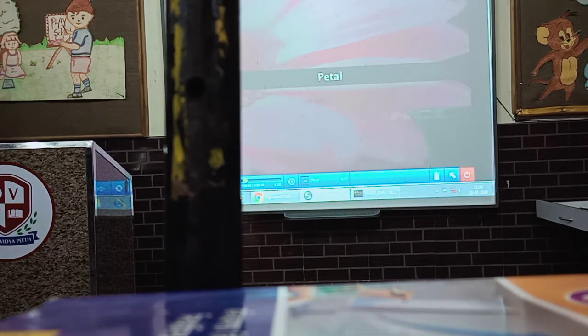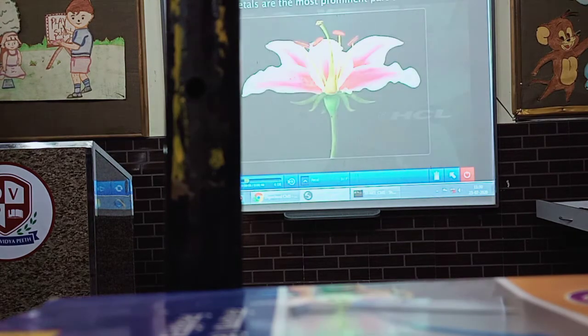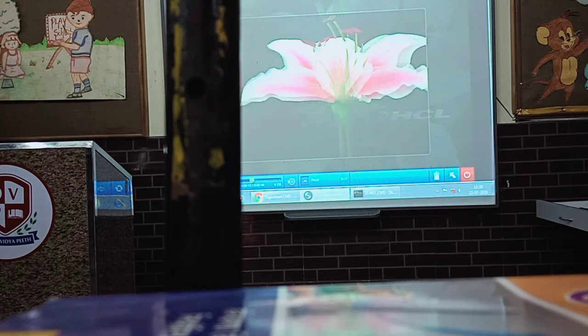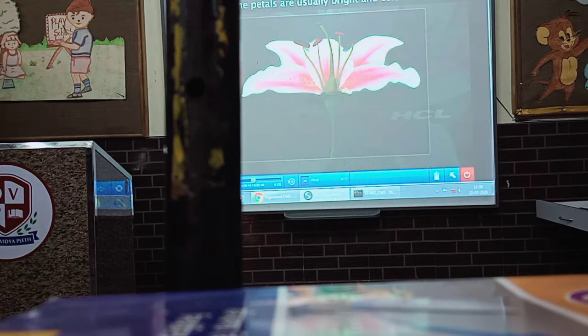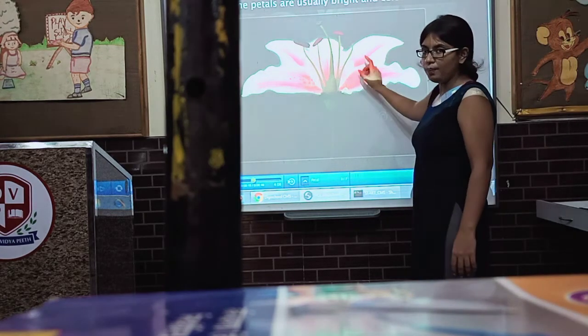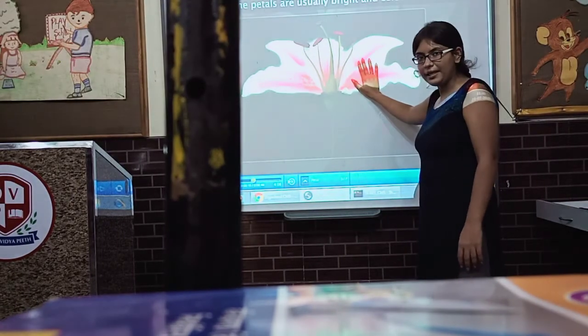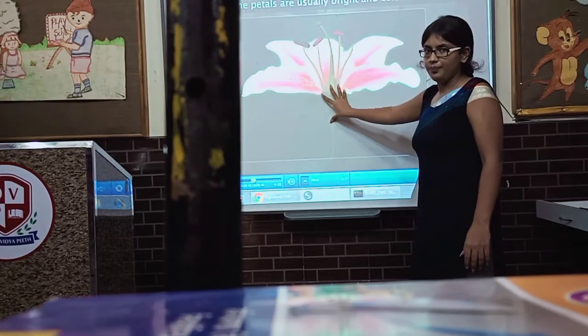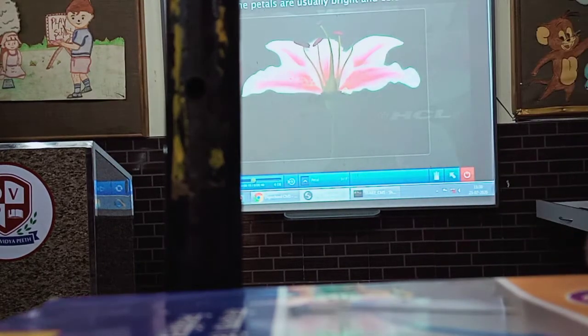Petal. The first part of a flower that we are going to discuss is the petal. In many flowers, the petals are joined together. Do you see how bright and colorful? See, the petals are usually bright and colorful. The bright and colorful part is called the petals. In many flowers, petals are joined together.